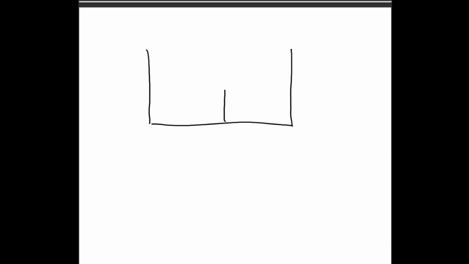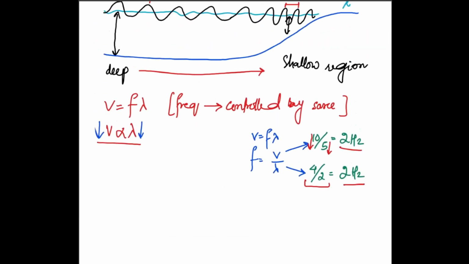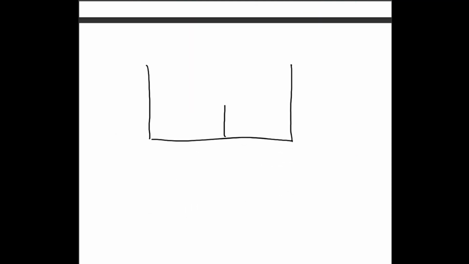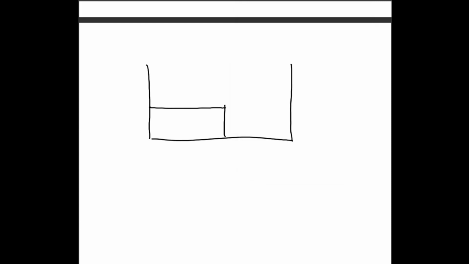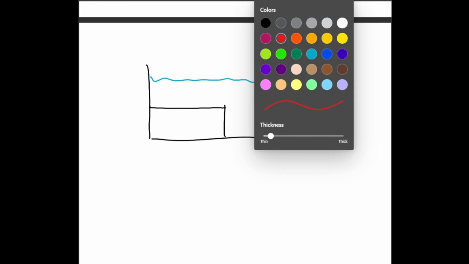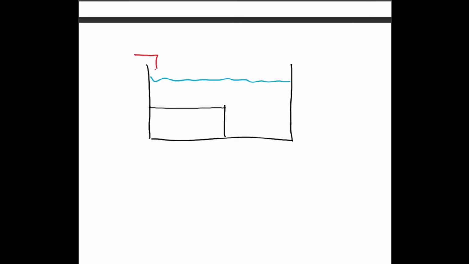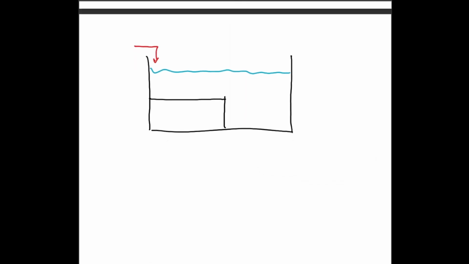and previously what we have done is we have moved from deep region to the shallow region. Okay, this time around we're going to move the opposite way. We're going to move from shallow region to the deeper region. So which region are we exactly referring to as the shallow one and which one is the deeper one? So if the wave is originated from this point by the oscillator of the ripple tank, then this is how the wave is actually going to be produced, and it's going to move towards this side.